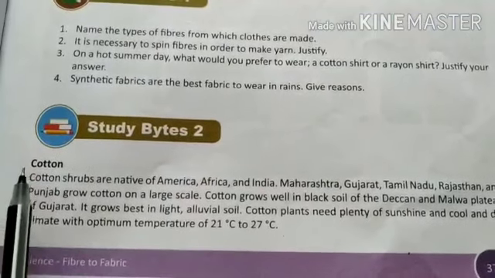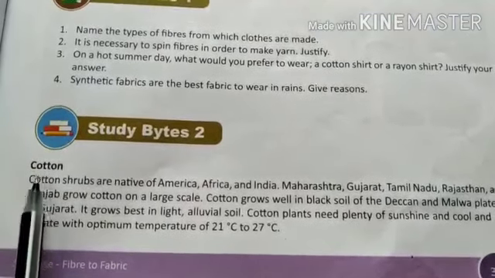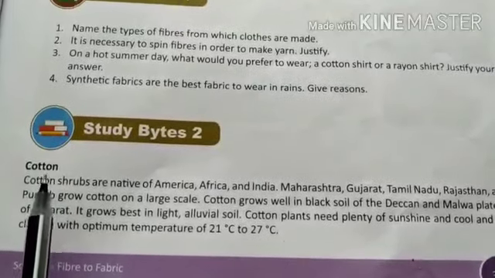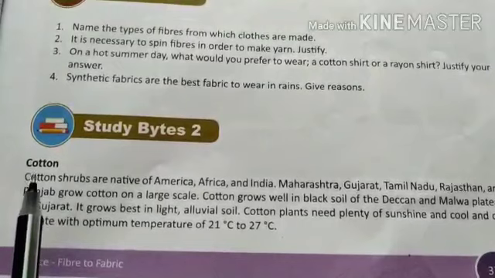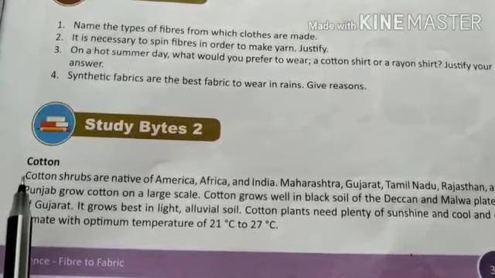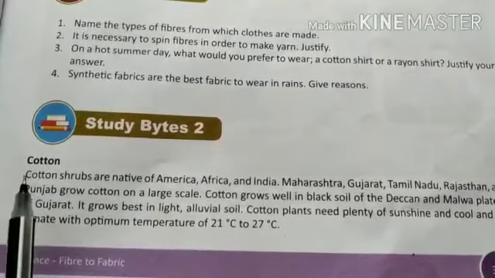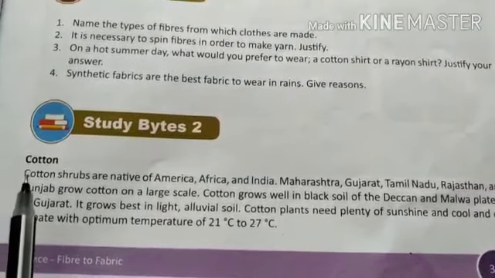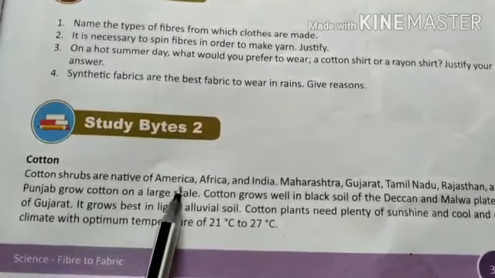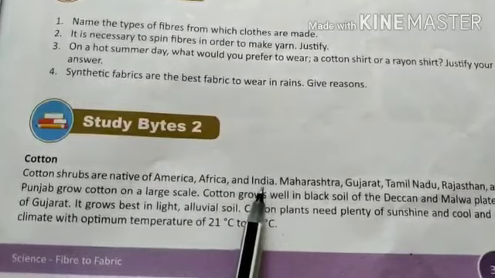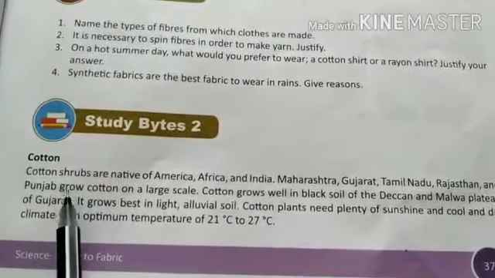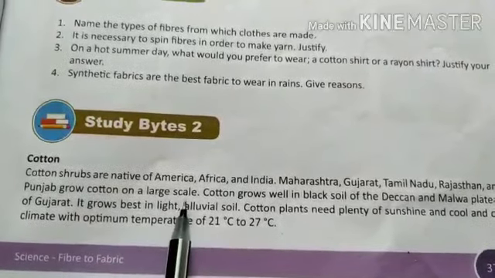The other topic that we are going to discuss is cotton. Cotton is one of the important fibers and the type of fiber which is used commonly in our clothing. So it becomes necessary for us to understand cotton and how cotton is produced. Cotton shrubs are native to America, Africa and India. Maharashtra, Gujarat, Tamil Nadu, Rajasthan and Punjab grow cotton on a large scale.